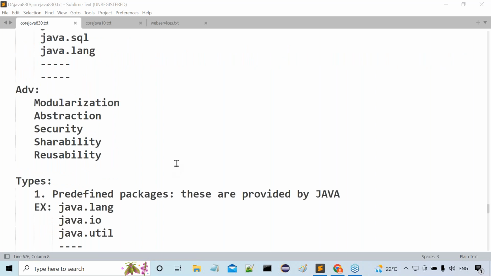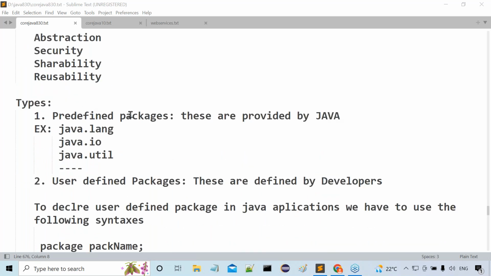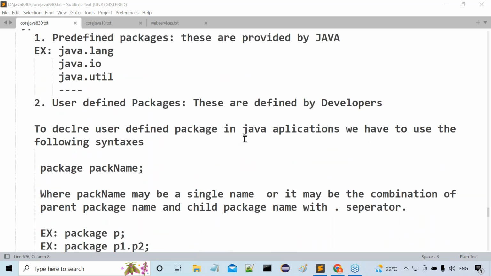Modularization, abstraction, security, shareability, and reusability. How many types of packages are available? Two types of packages exist. What are the two types? Predefined packages and user-defined packages. What is a predefined package? These packages are provided by the Java programming language. Some examples are java.lang, java.io, java.util. What is a user-defined package? These packages are defined by the developers as per their application requirements.